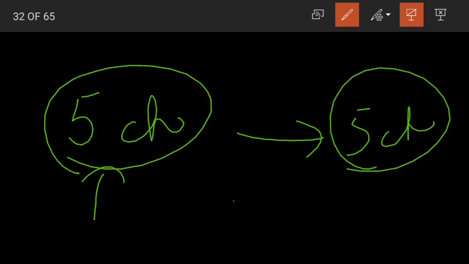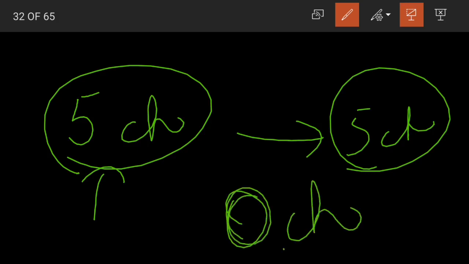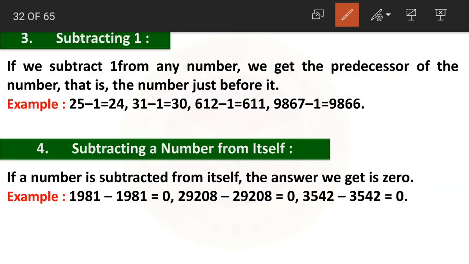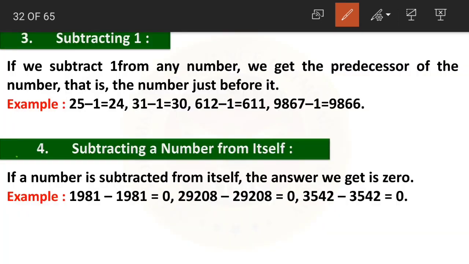Now how many will you be remaining with? You will be remaining with 0 chocolates. You have nothing now, yes? So, here what are they saying? When we subtract a number from itself, the answer is 0. Yes, just like 5 minus 5 is equal to 0. This is our property number 4.